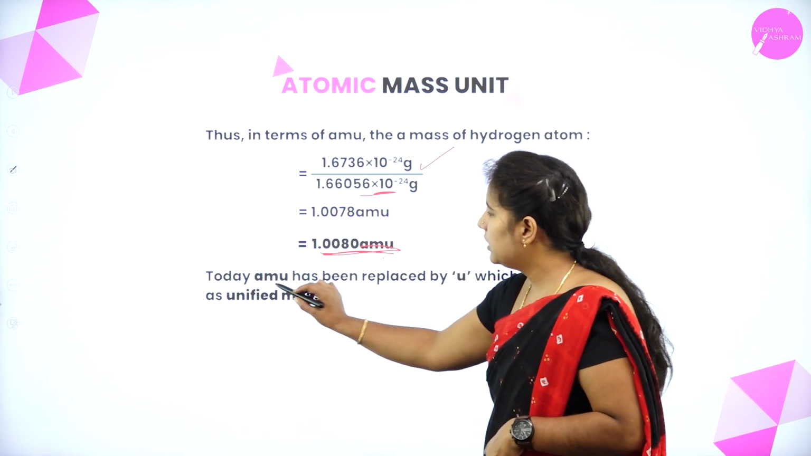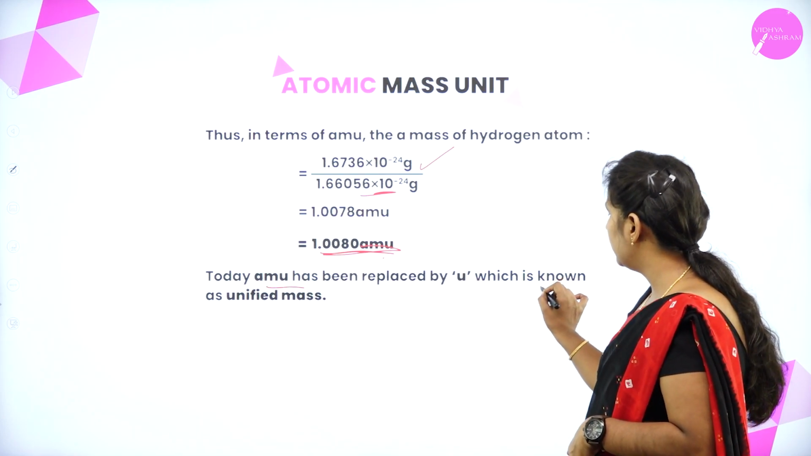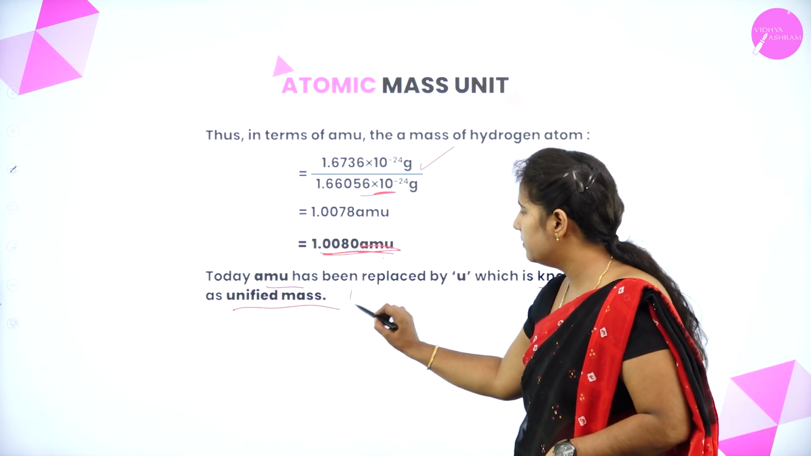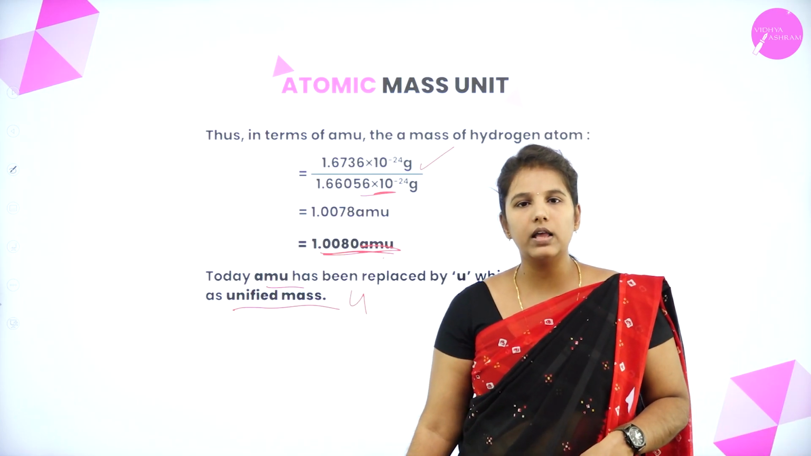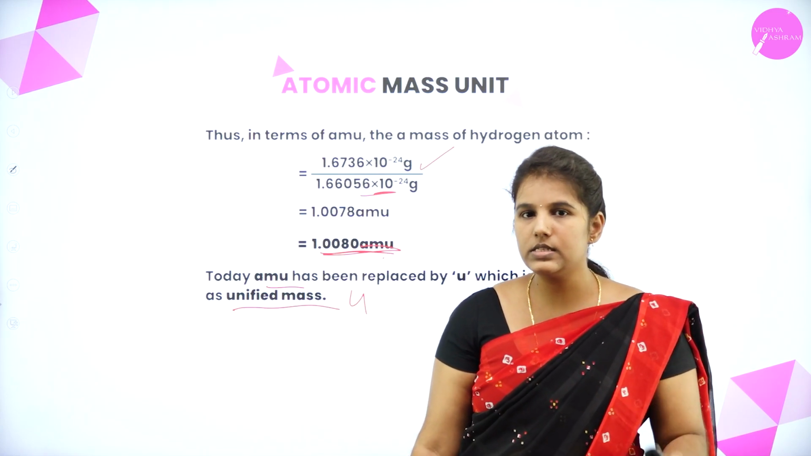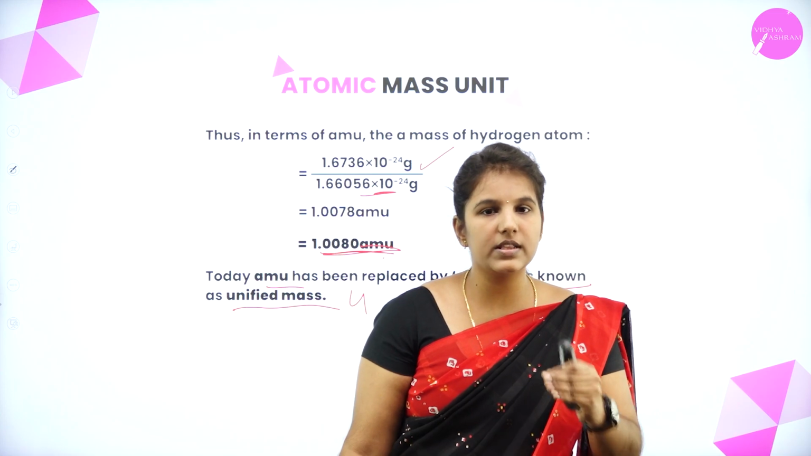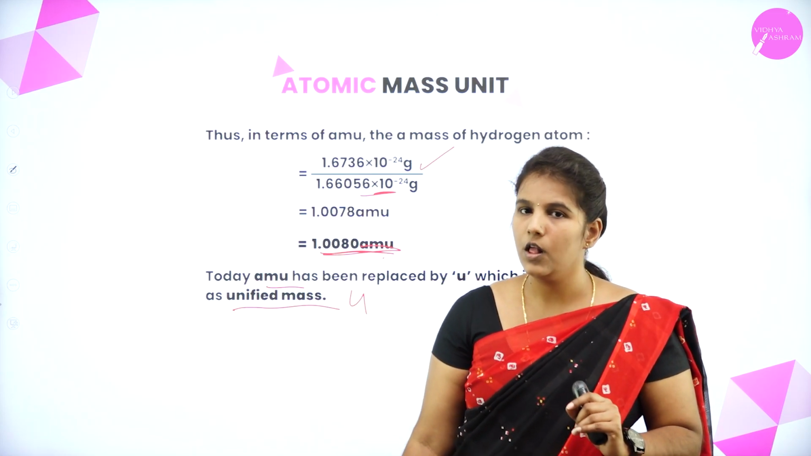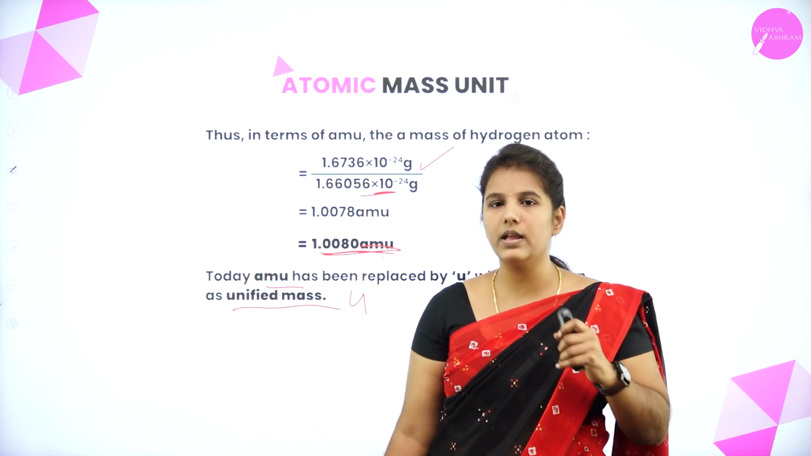Later, we removed this AMU. Instead of this, we are using a new terminology called unified mass. Unified mass is nowadays used instead of AMU. This idea was introduced by the scientific community in the 19th century. Okay, hope you all understood the atomic masses.